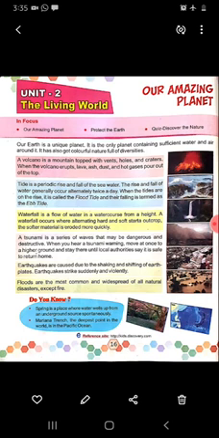So let's start. The first topic of this chapter is the amazing planet. Okay, as we know, our earth is a unique planet. It is the only planet containing sufficient water and air around it. It also has colorful nature, full of diversities. And at present, our scientists are trying to discover a new planet the same as Earth.